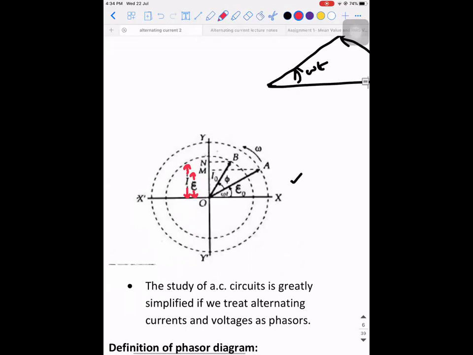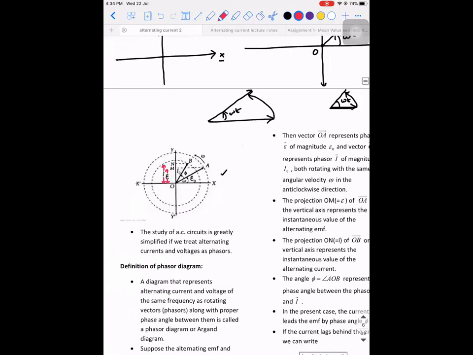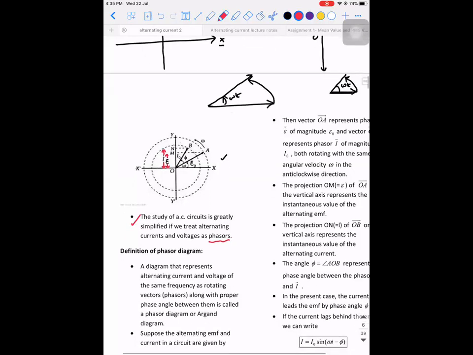You can ask me why we use this phasor diagram. Look at the last point: the study of AC circuits is greatly simplified if we treat alternating currents and voltages as phasors. Logically, EMF and current are scalar quantities, but we take the help of vectors and represent the EMF and current in terms of phasor diagrams so that our understanding becomes easy, because graphical analysis is slightly tougher. Are you guys able to understand this?